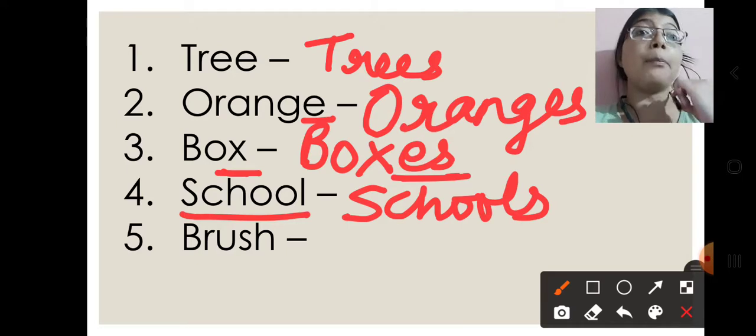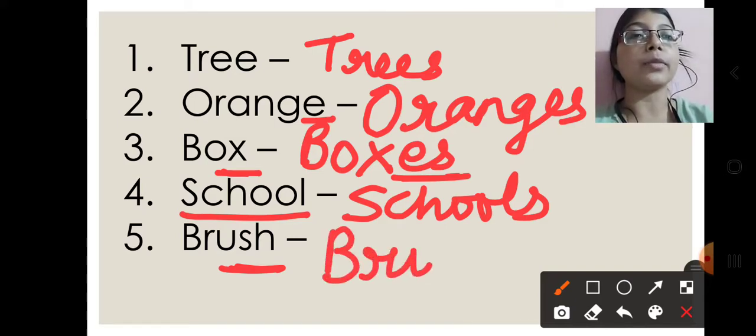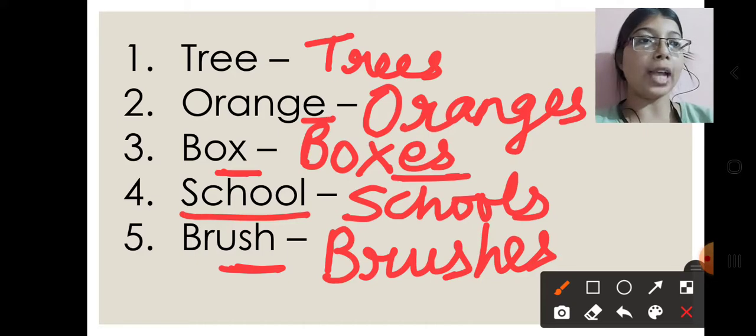S-C-H-O-O-L-S, schools. Brush, you can see that the two alphabets are SH, that means the ending is SH. So brush will change into brushes. B-R-U-S-H-E-S, brushes. Tree will change into trees. Orange will change into oranges. Box will change into boxes by adding ES. School will change into schools. Brush will change into brushes. This will be your answer.